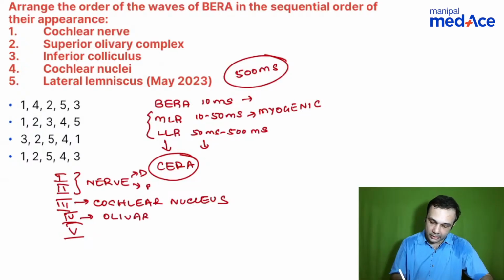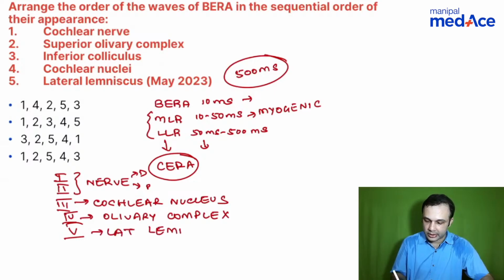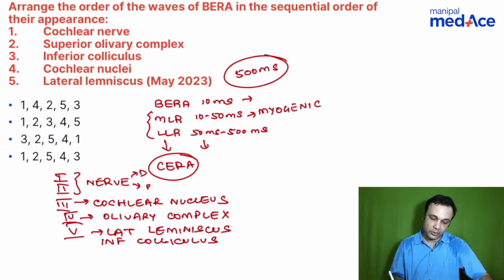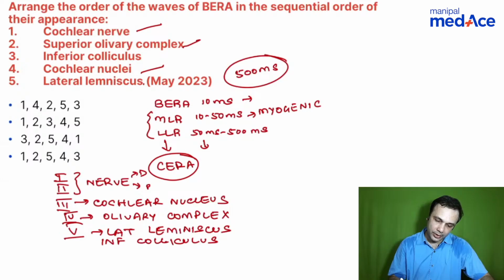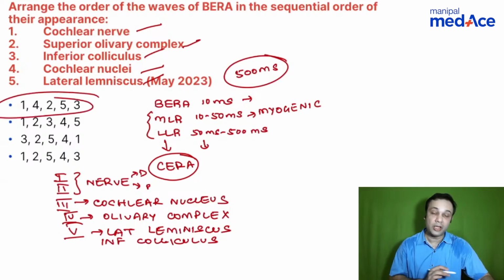Olivary complex, right? And eventually it goes on to the lateral lemniscus and inferior colliculus. So this is how the pathway goes. Once again, you can label this as 1, 4, similar to what you saw earlier, right? So 1, 4, 2, 5, and 3. So option 1 is the answer here.